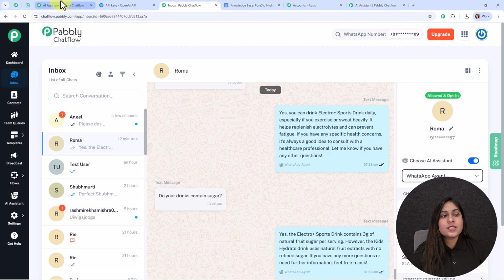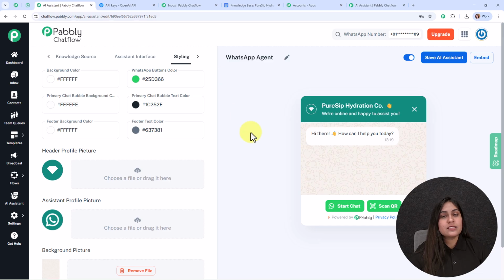Alright, so with this we have successfully learned the entire process of creating a WhatsApp AI assistant for your own business. I hope these steps were clear to you.